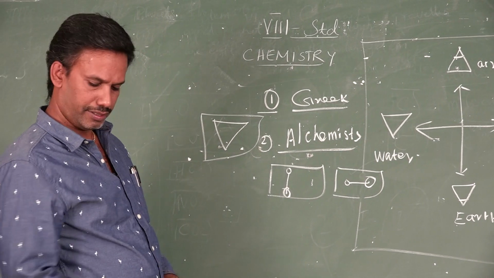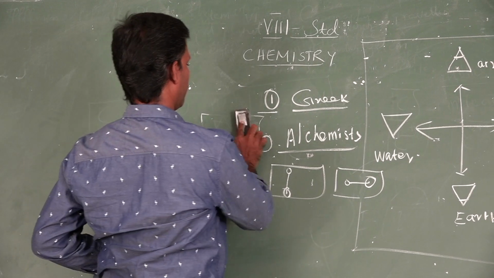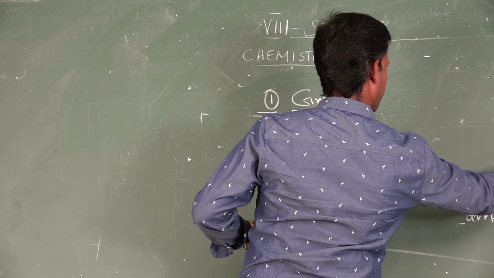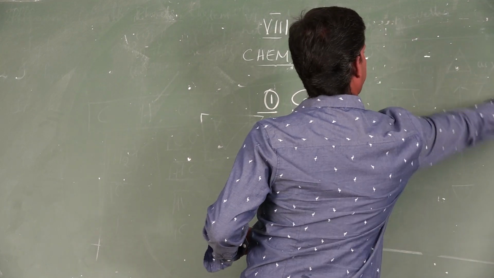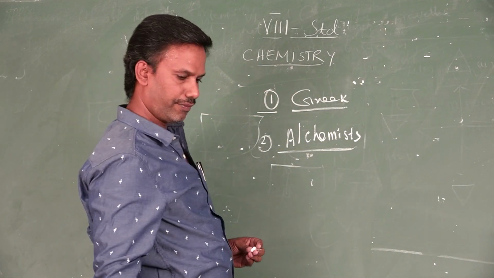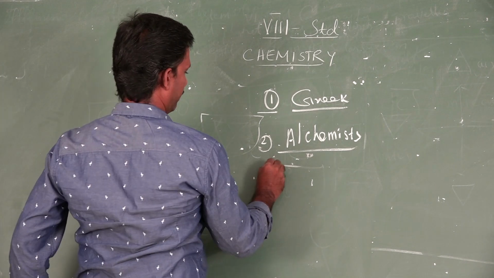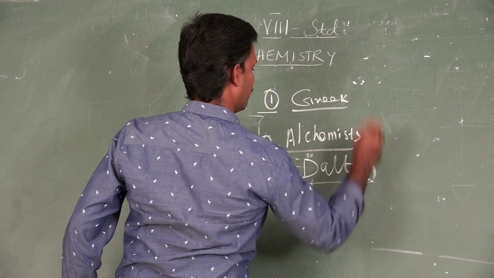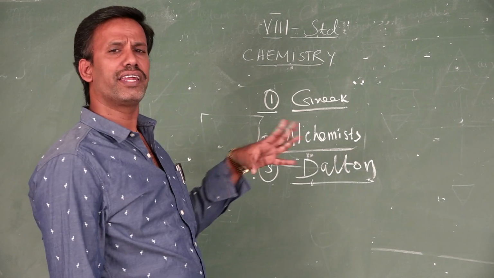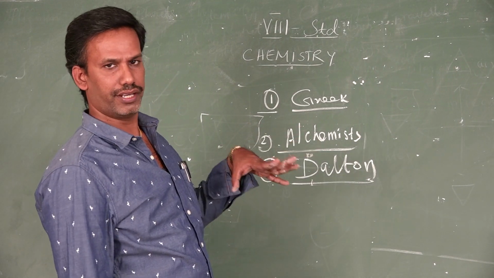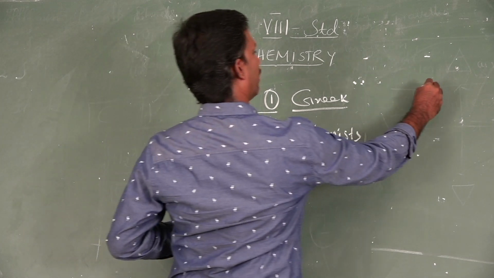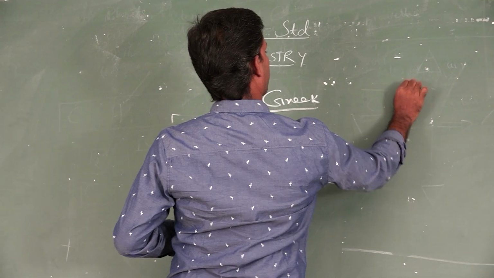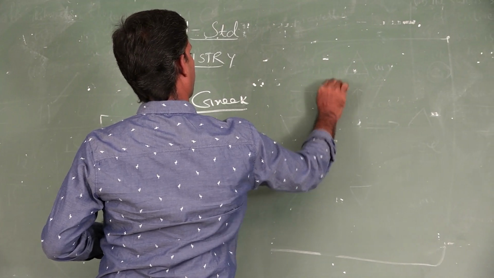Then the third type, Dalton. Dalton's is a pictorial symbol, picture oriented. For example, Dalton gave the symbol for carbon like this.